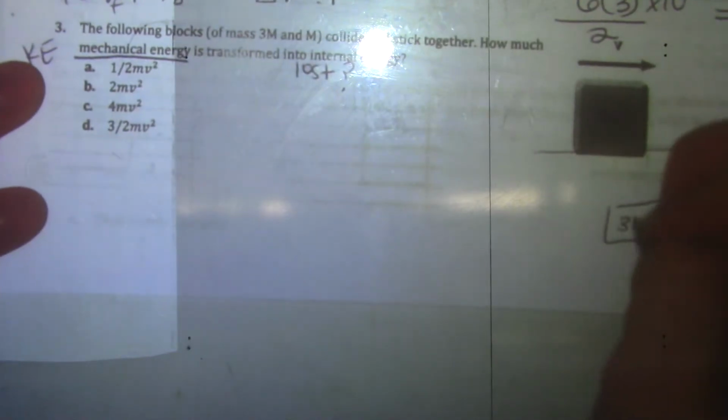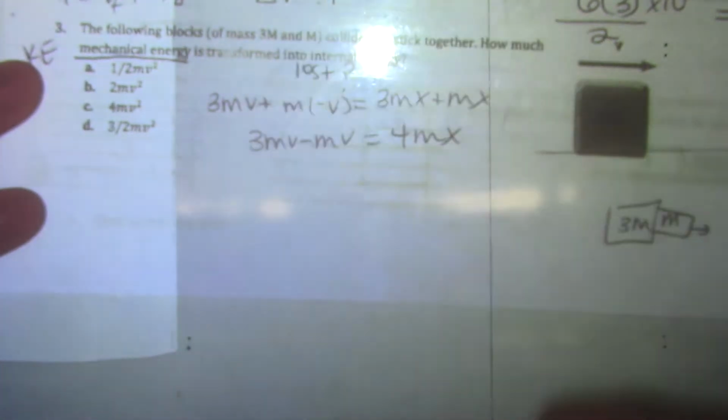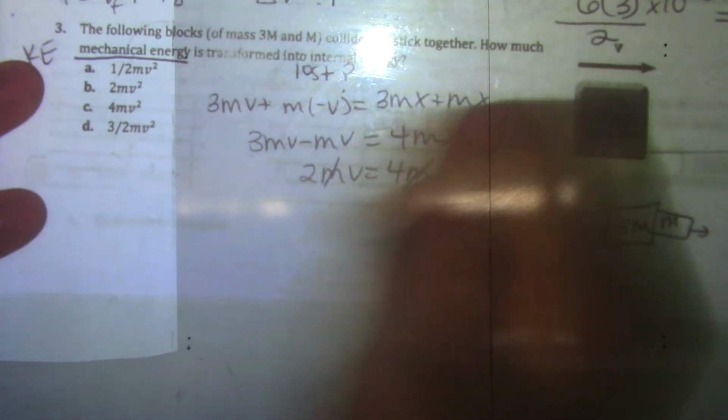So let's find, first of all, the velocity after they stick together. So that's 3mv plus m negative v equals 3mx plus mx. That's 4mx here. Plus m times negative v is just 3mv minus mv, right? Put the negative out front. 3mv minus mv is 2mv. M's cross off, divide the 4 over, that becomes 1/2 v.